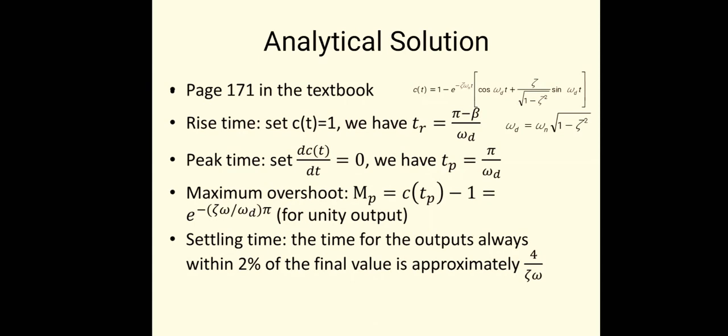Peak time is pi upon omega d, where omega d is the damping frequency. E raised to minus zeta omega n upon omega d into pi, this is the value of maximum peak overshoot, and the settling time is 4 upon zeta into omega n for the 2% band.